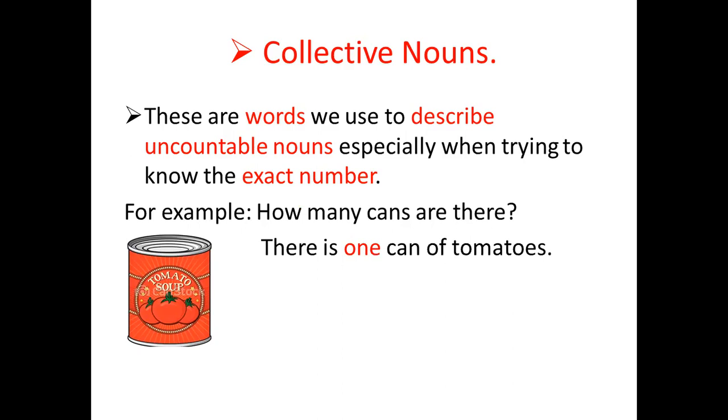But if you had more than 1, if your number was 2 or 3 or 4 or 5, what do you say? You say there are 4 cans of tomatoes.